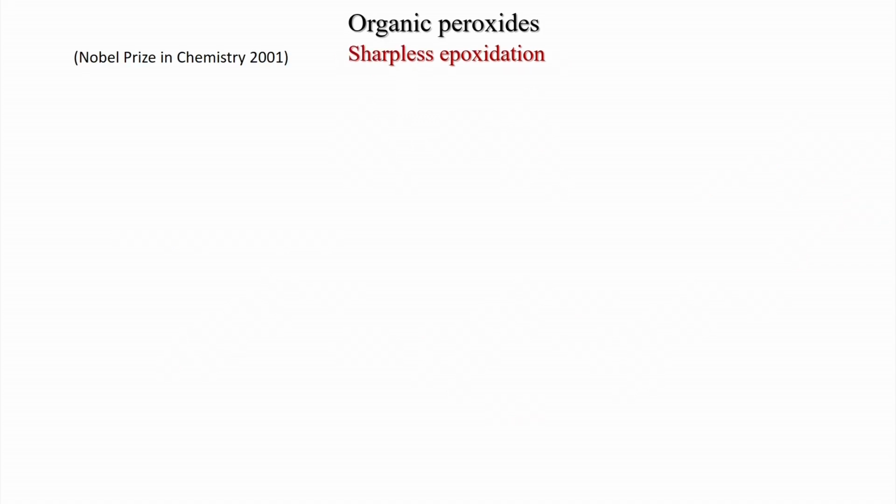Now, we will discuss Sharpless epoxidation. As we know, Sharpless, Noyori and Knowles shared the Nobel Prize in 2001 for the discovery in asymmetric catalysis. Sharpless got it mainly because of his epoxidation and osmylation, that is the dihydroxylation reaction. So, today we will discuss Sharpless epoxidation. This converts primary and secondary allylic alcohols into 2,3-epoxy alcohols.